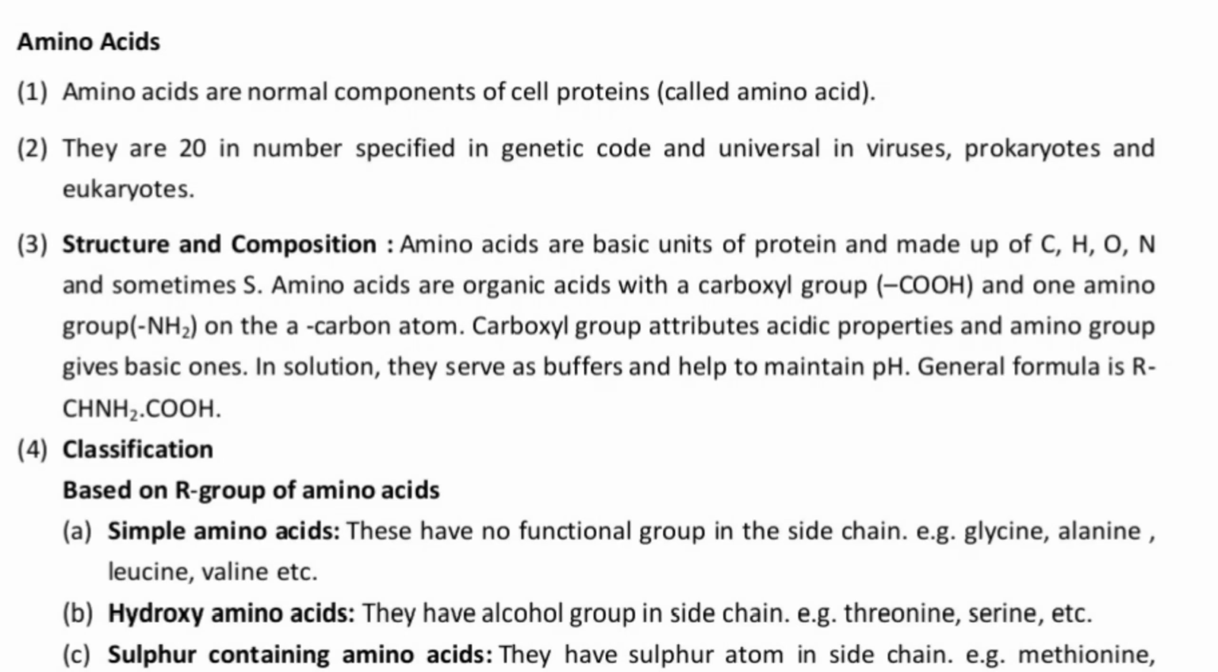Amino acids are organic acids with a carboxyl group as well as an amino group. COOH is the carboxyl group, whereas NH2 is the amino group, on the alpha carbon atom. The carboxyl group gives the acidic property, whereas the amino group has the basic properties, and in a solution they act as a buffer to maintain the pH.